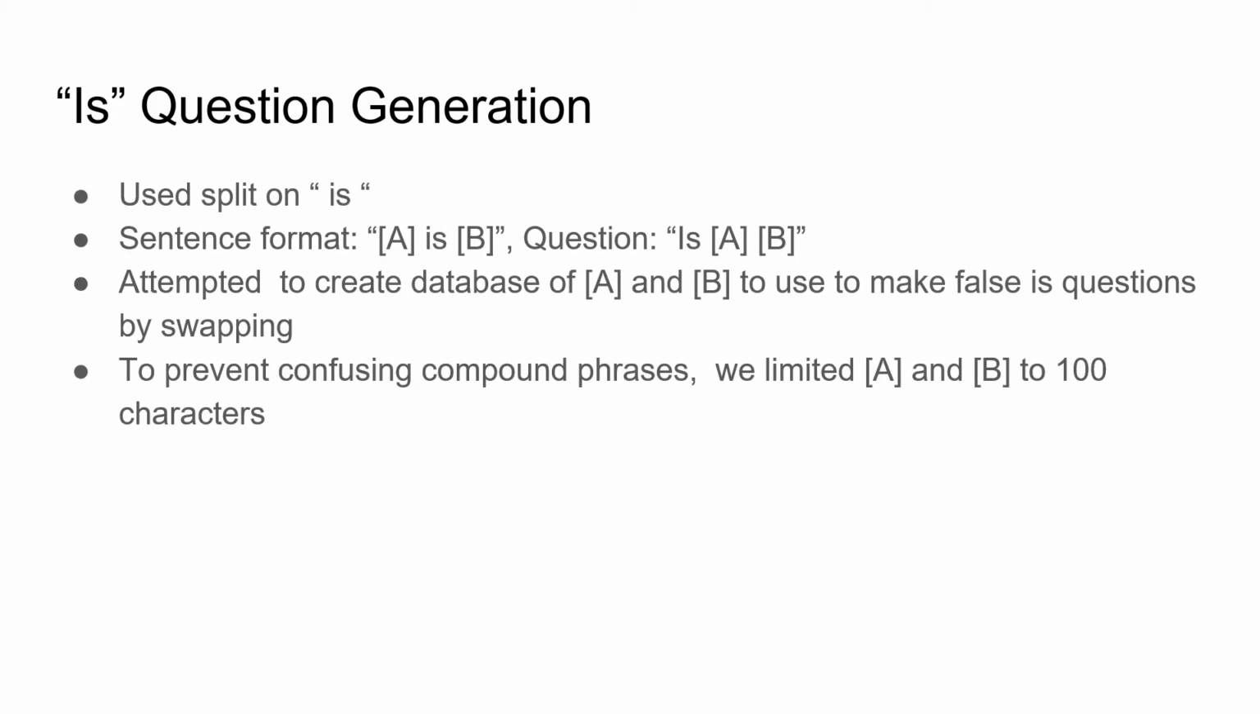We split preprocessed sentences at the linking verb "is". We extracted the pattern A is B and attempted to create a database with all the A's and all the B's. The idea was to use the A's and B's that were originally paired together to make questions whose answer is yes, and combine A's and B's that were not originally together to make questions whose answers were no. We ended up not using the database because it generated too many nonsensical questions.